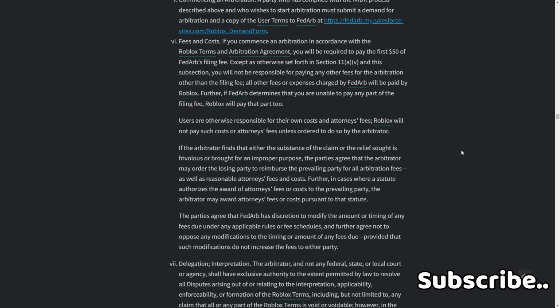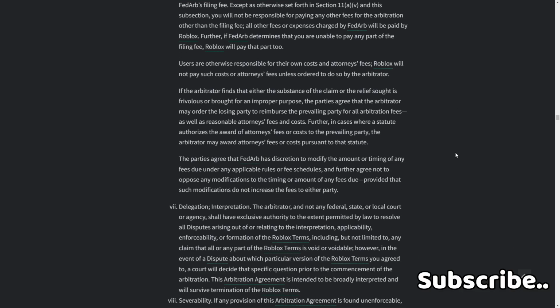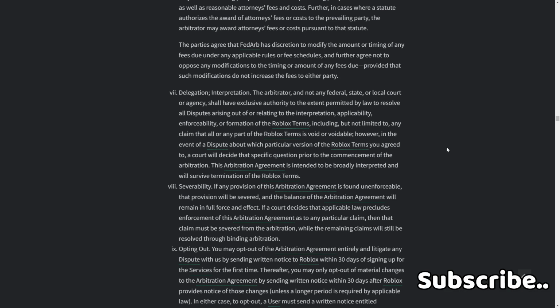In cases where a statute authorizes the award of attorney's fees or costs to the prevailing party, the arbitrator may award attorney's fees or costs pursuant to that statute. The parties agree that FedArb has discretion to modify the amount or timing of any fees due under applicable rules or fee schedules, and further agree not to oppose any modifications to the timing or amount of any fees due, provided that such modifications do not increase the fees to either party.